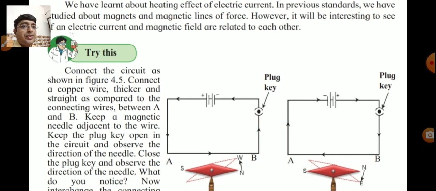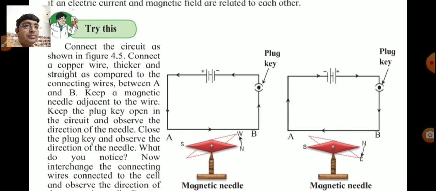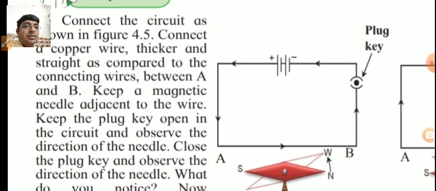Connect the circuit as shown in the figure 4.5. Connect a copper wire, thicker and straight as compared to the connecting wires, between points A and B. Keep a magnetic needle adjacent to the wire. Keep the plug key open, which means it is in off condition, in the circuit, and observe the direction of the needle.